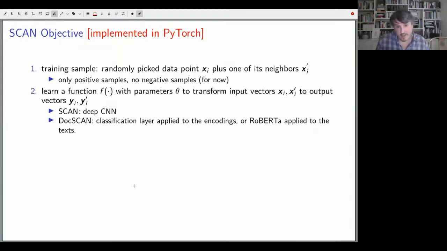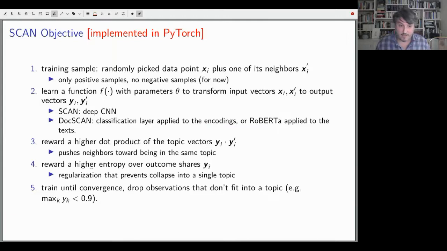We need to learn a function that transforms the input vectors into output vectors. For us, we actually just apply a classification layer onto the encodings. And what makes this work is you have these two competing objectives where we reward a higher dot product of the topic vectors. So basically, we want to reward two documents that are neighbors being in the same class. And this pushes neighbors toward being in the same topic.